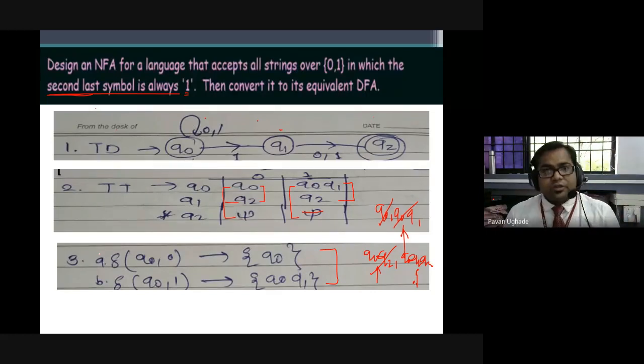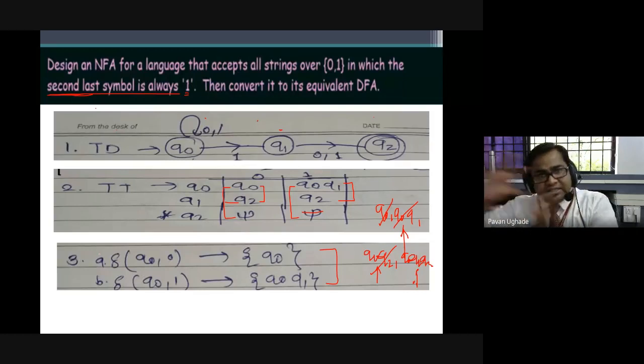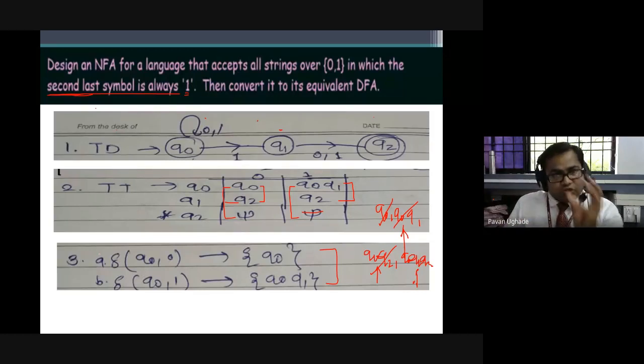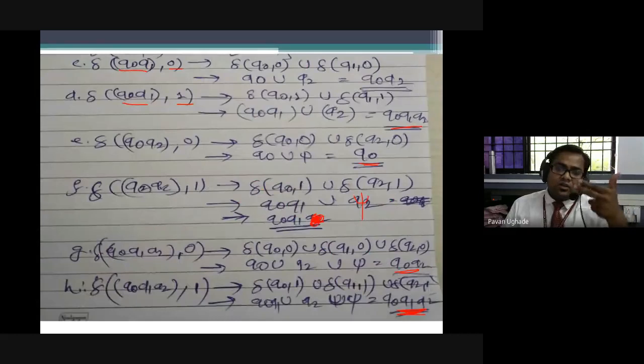In the lazy evaluation method, keep in mind, always start with the initial state, and then you list out all the new states that are generated while solving these questions. So if you get a new state, add it to the list, and once you process the current state over all the alphabets, take the next state in the list and process it over all the alphabets. This is how you will get the transitions. Okay, these are all the transitions.